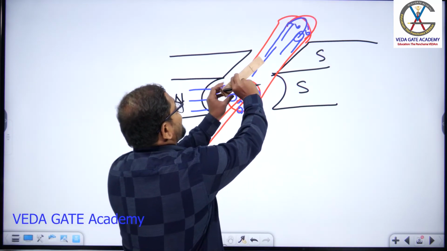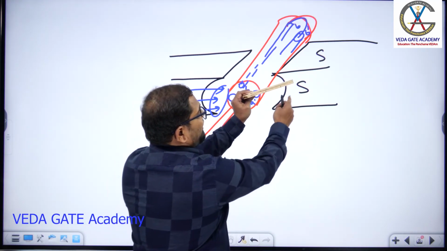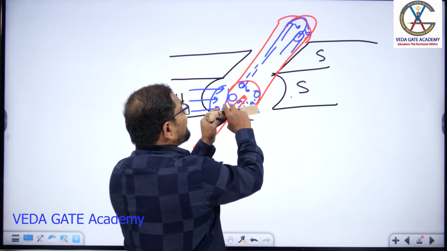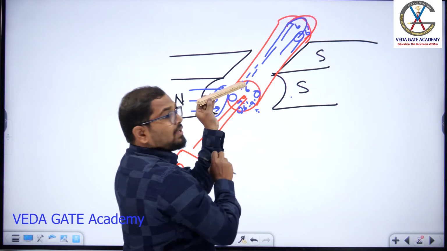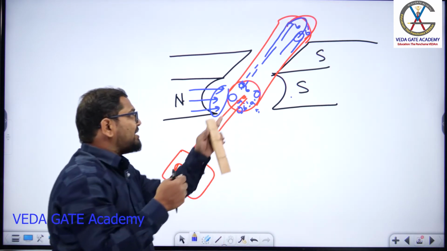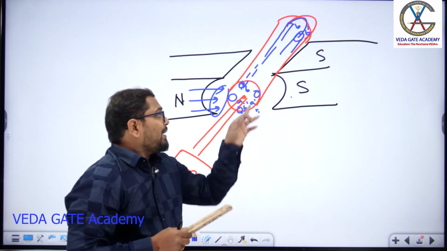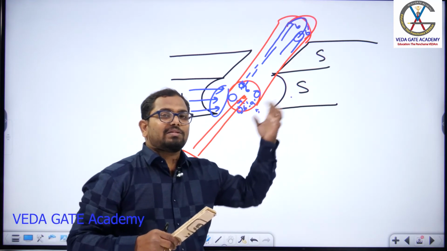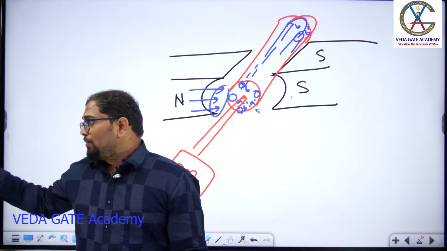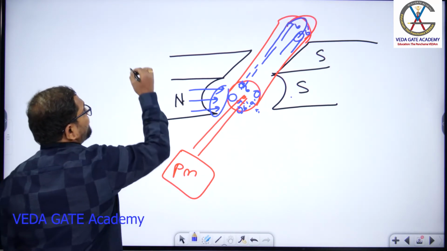Suppose if you want to explain that one, let me take this as a conductor. This is the B conductor. After 90 degree rotation, B conductor will come under south pole. After another 90, B conductor will come here. After another 90, B conductor will come under north pole. Because of the movement of your rotor or armature, the conductor position is changing with respect to the space angle. So that's why we call this configuration a relative space variation. Whatever may be the configuration, what is the type of this configuration we call?